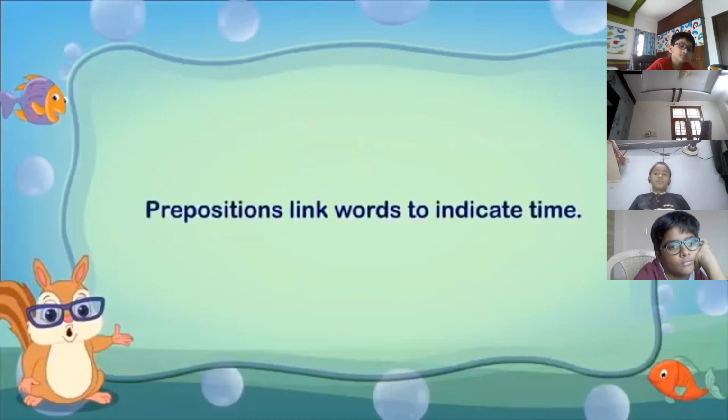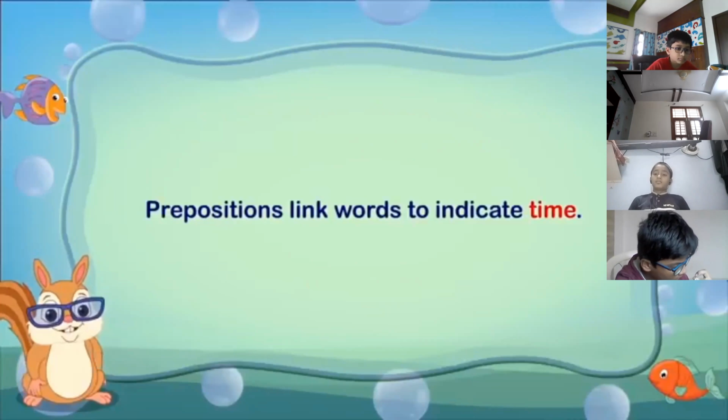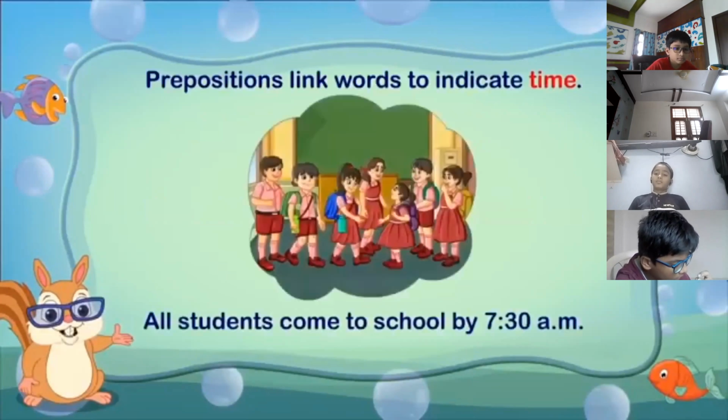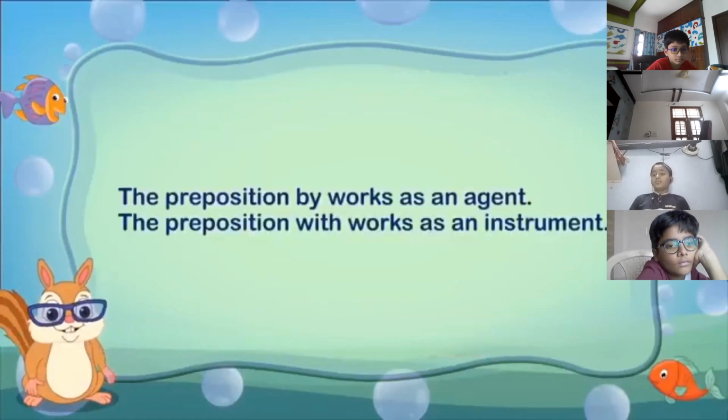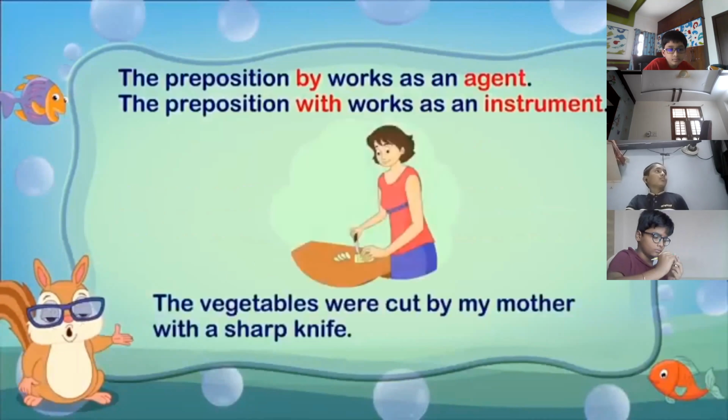Prepositions link words to indicate time. For example, all students come to school by 7:30 a.m. The preposition by works as an agent. The preposition with works as an instrument. For example, the vegetables were cut by my mother with a sharp knife.